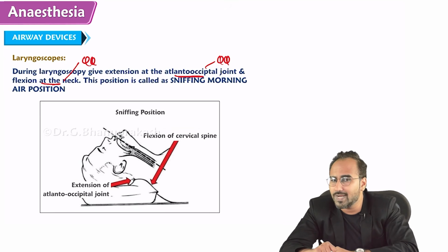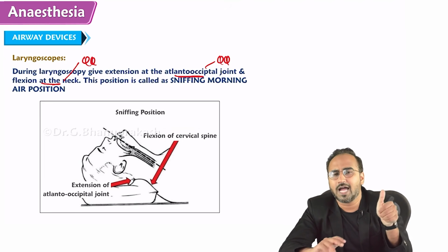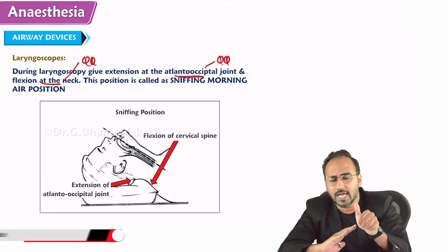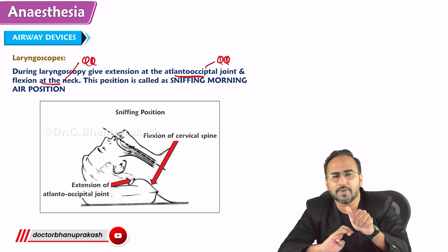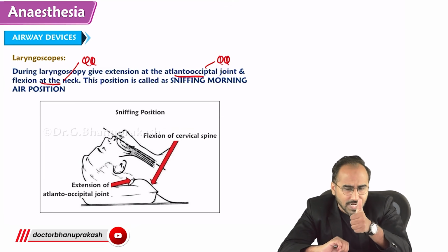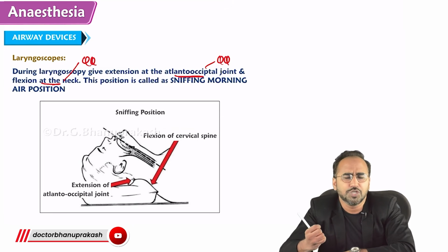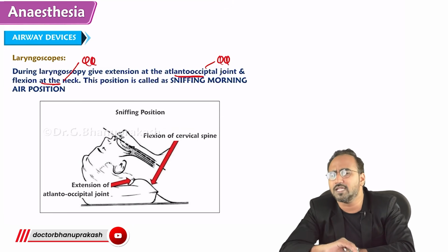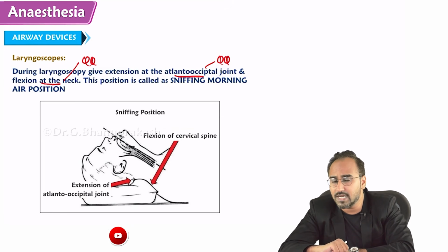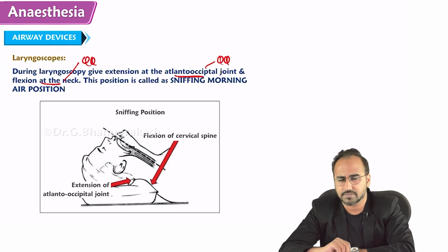Why not by wrist movement? Because the handle of your laryngoscope is lying on the patient's teeth. If you lift the tongue with wrist movement, you will easily break the teeth of the patient.